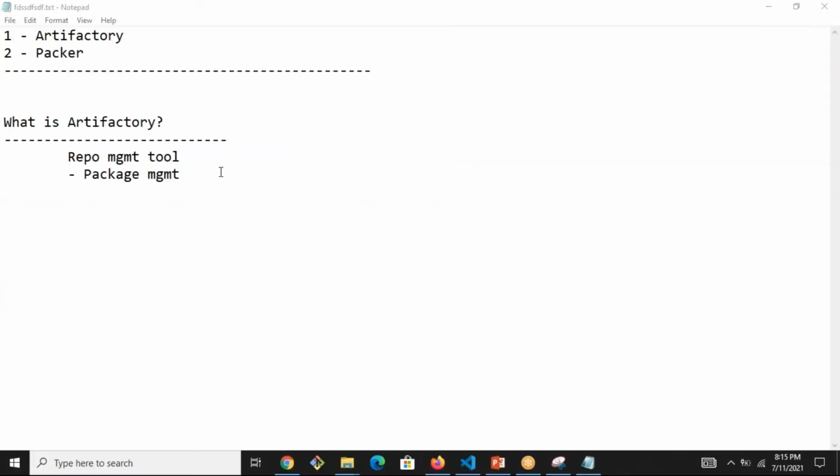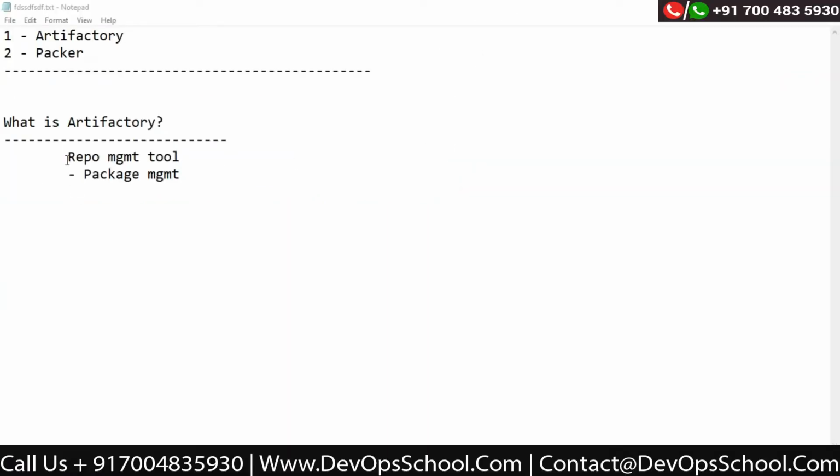contact@devopsschool.com. I was talking about what is Artifactory. So we talked about what is a repository. Artifactory is a repository management tool, so it manages your repository. But what kind of repository? That part will come back in a little bit. But before that, it manages your packages. Basically, any kind of packages we have, it can manage.